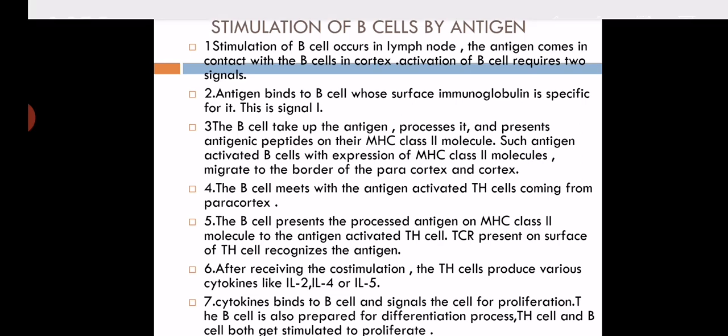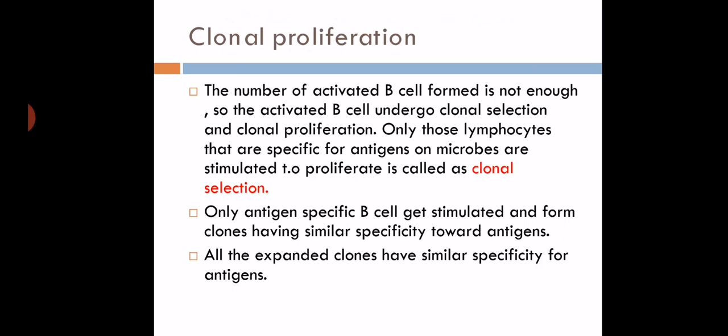Then there is a proliferation of B cell after receiving the two signals. The number of activated B cells formed is not enough, so the activated B cells undergo clonal selection and clonal proliferation. Clonal proliferation means what?